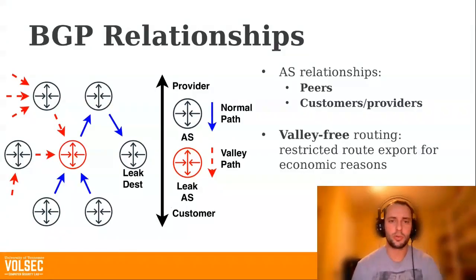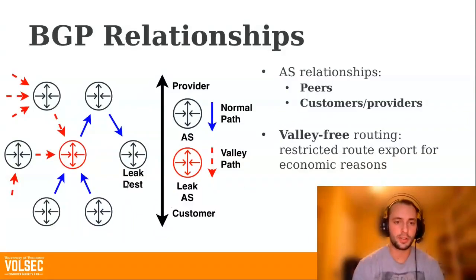AS relationships are very important in BGP. There are two main types. Peering relationships are where neighboring ASs transit traffic between their networks without compensation, for free. And then there's a customer-provider relationship where one AS pays a neighboring AS to transit its traffic to other networks. And these kinds of economic relationships give rise to something called valley-free routing. Valley-free routing simply states that ASs will exchange routes with neighboring ASs, but that route export will be governed by economic incentive.